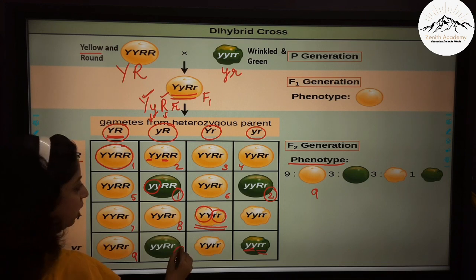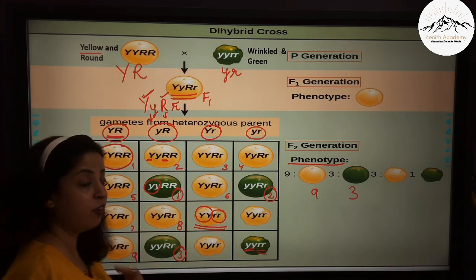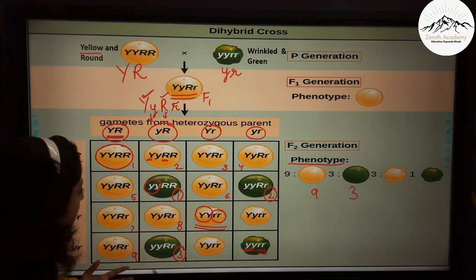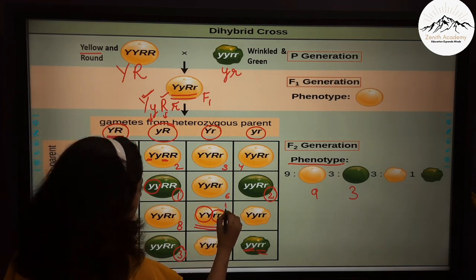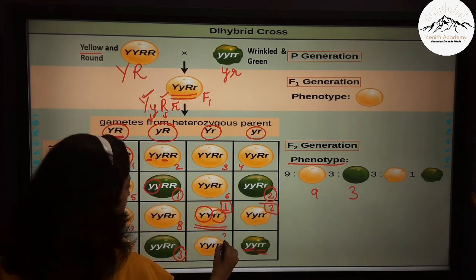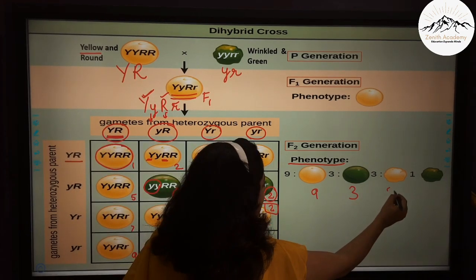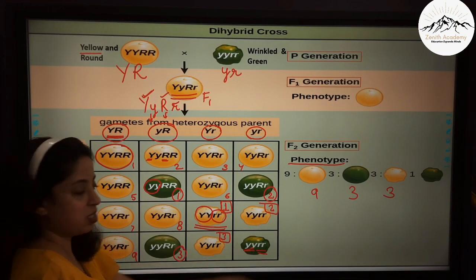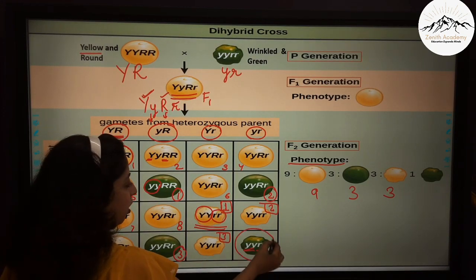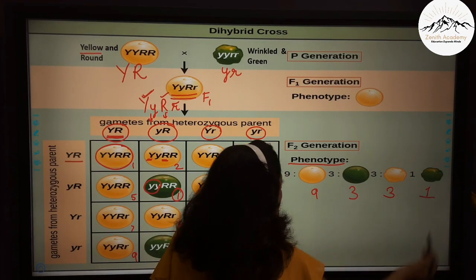So there are 3 green and round. Then yellow and wrinkled. So where are yellow and wrinkled? This is 1 yellow and wrinkled. This is 2 yellow and wrinkled, and there's 1 more yellow and wrinkled. So this is also again 3. And you will see that both the recessive traits, that is wrinkled and green, is seen only in 1. So 1. So that is why the phenotype ratio becomes